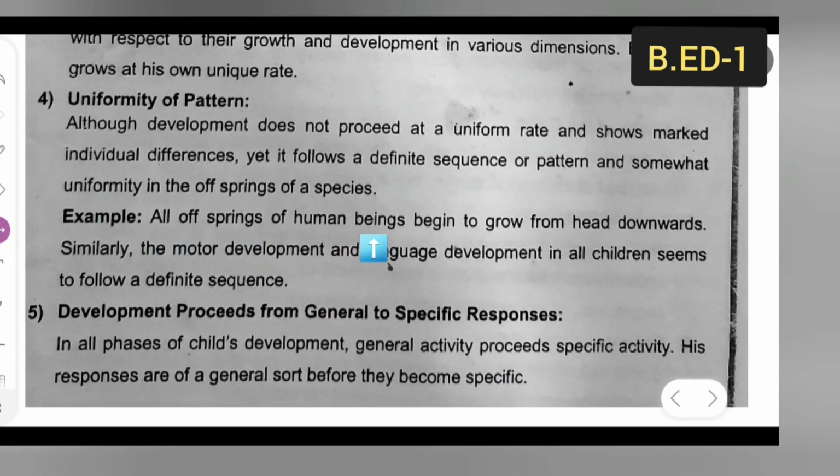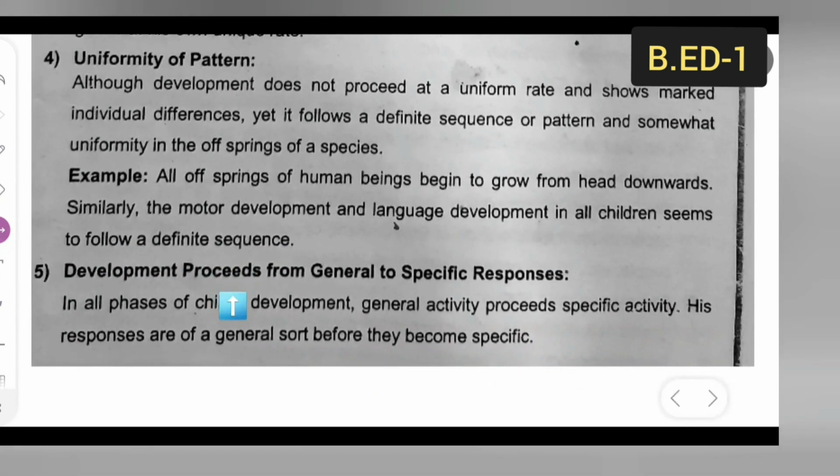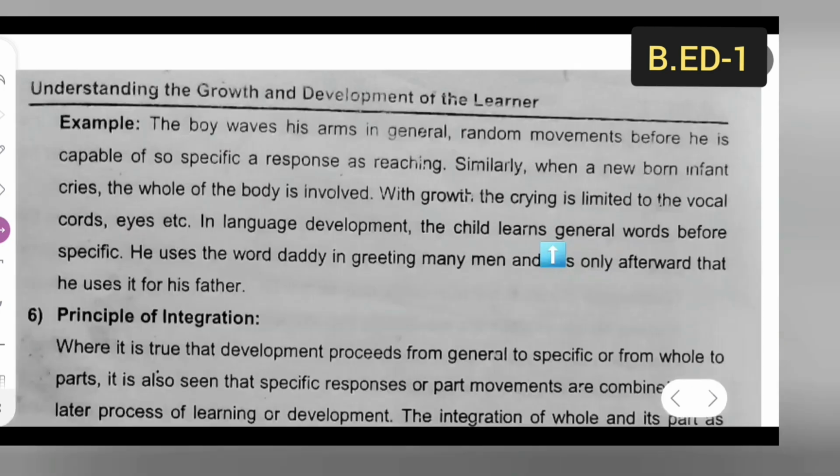All offspring of human beings begin to grow from head downward. Similarly, the motor development and language development in all children seem to follow a definite sequence. Fifth point is development proceeds from general to specific responses. In all phases of child development, general activity precedes specific activity. His responses are of a general sort before they become specific.